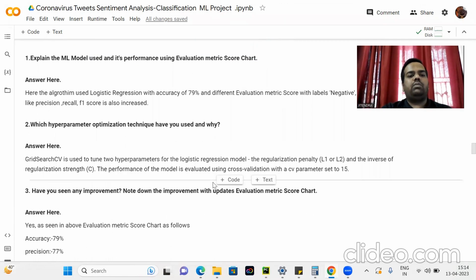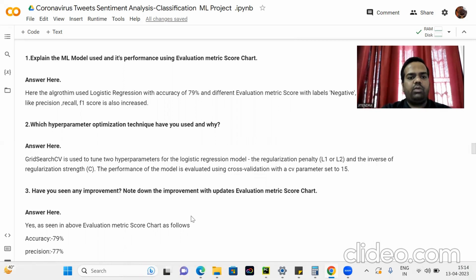Which hyperparameter optimization technique have you used and why? Grid search is used to tune two hyperparameters for the logistic regression model: the regularization penalty L1 and L2, and the inverse regularization strength C. The performance of the model is evaluated using cross-validation with the CV parameter set to 15.